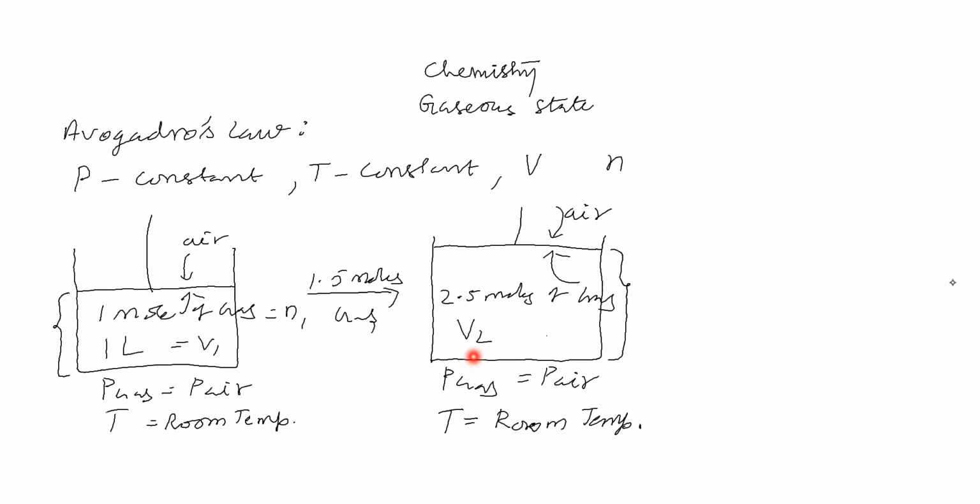If attractive force is there, we will take another point. One condition is if attractive force is completely zero, then V2 is equal to 2.5 liters.